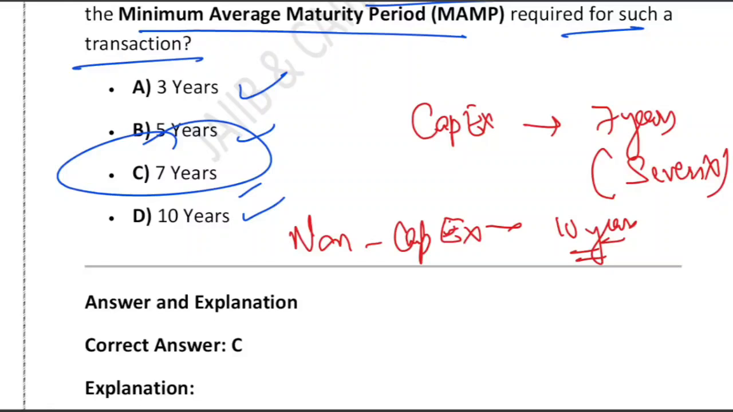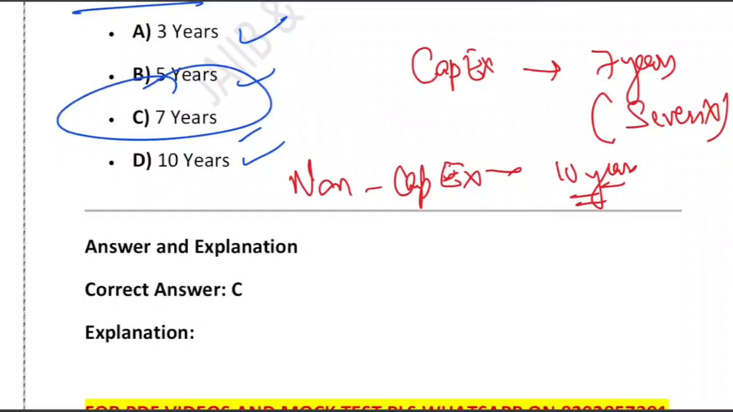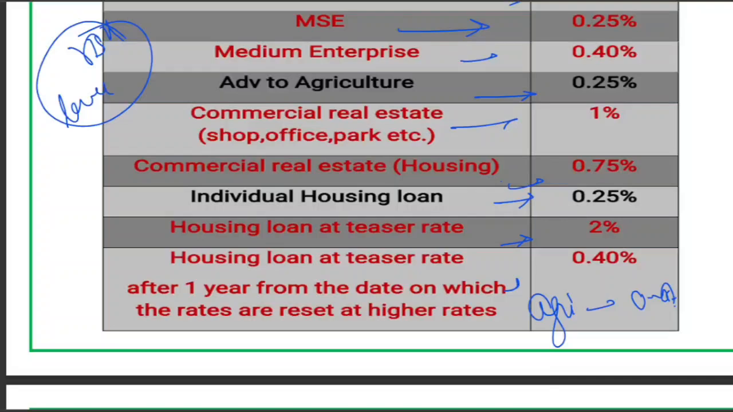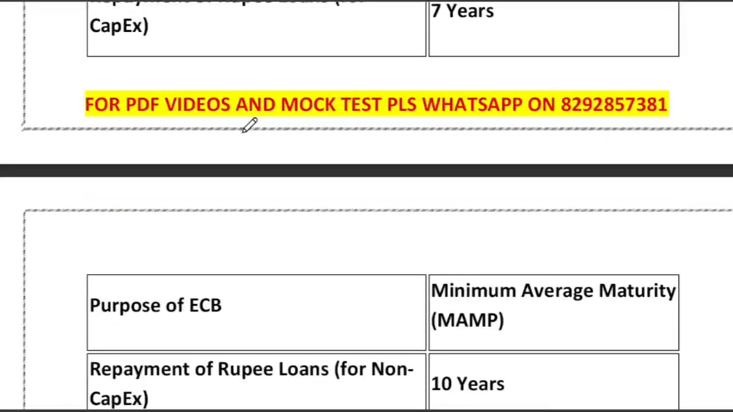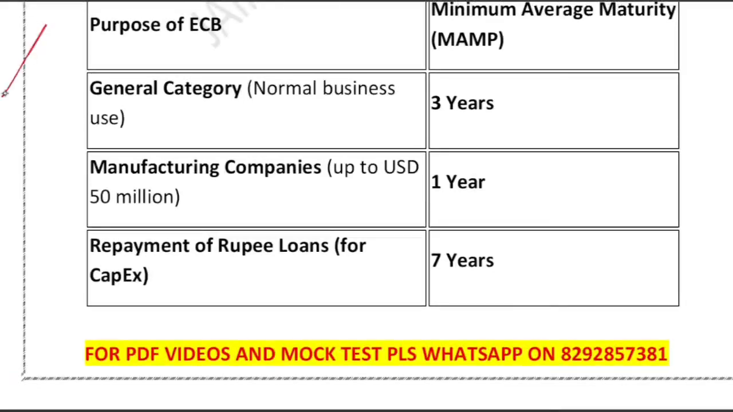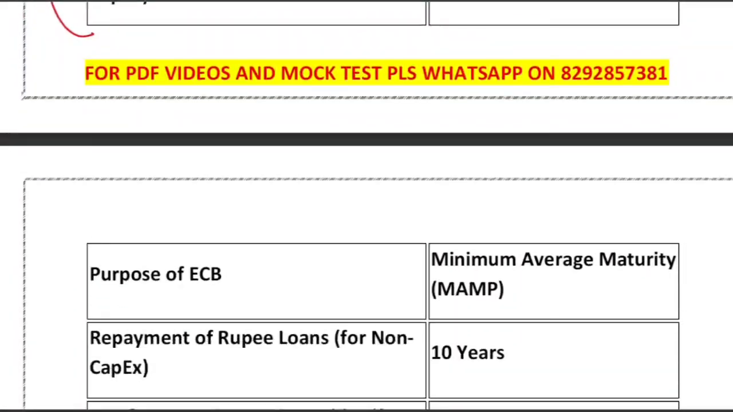Normal ECB maturity is 3 years. For rupee loan repayment, ECB maturity is 7 years. And for rupee loan repayment for non-capex purpose, it is 10 years. So RBI imposed longer maturity to prevent quick in and out foreign forex money. That is the main reason why RBI has done so. Now let's look at question number 4 of today's session. This particular table clearly summarizes all of these things. You can go through it in our PDF course.